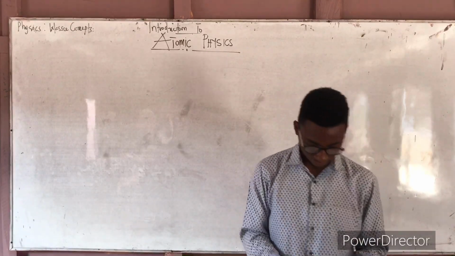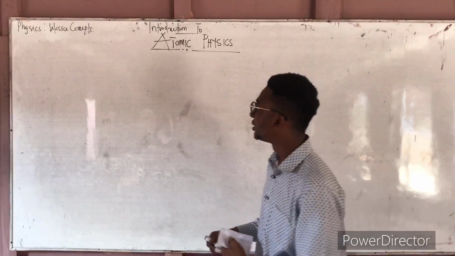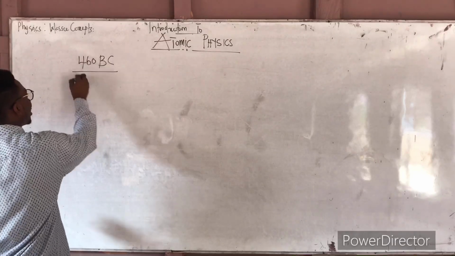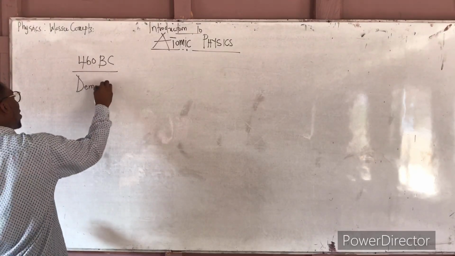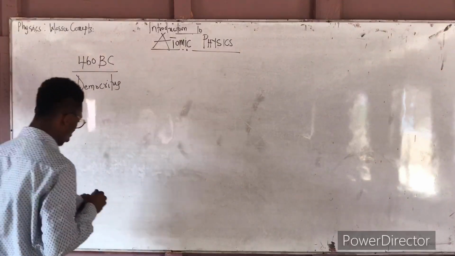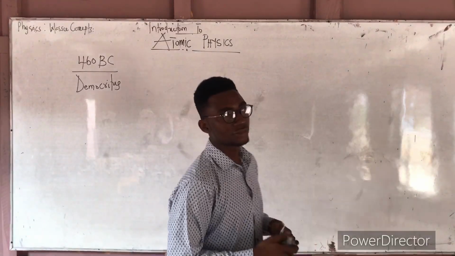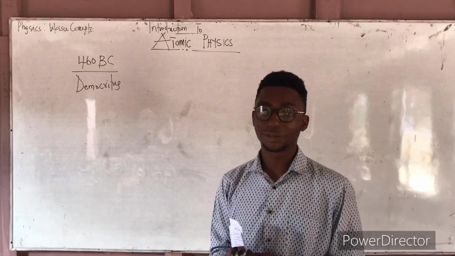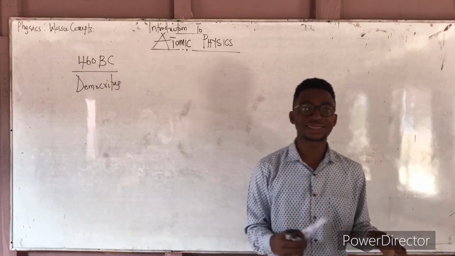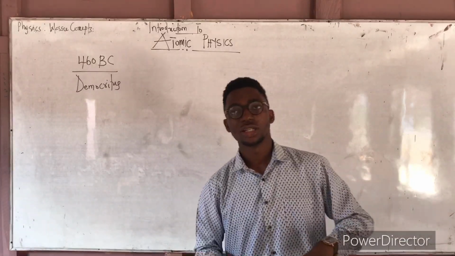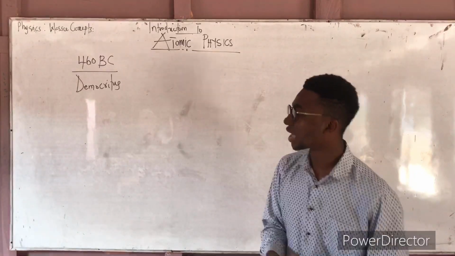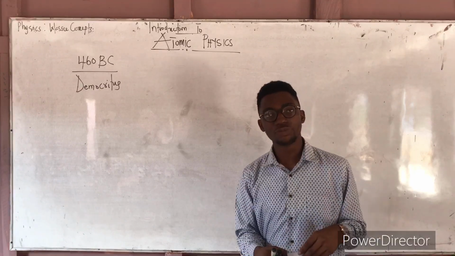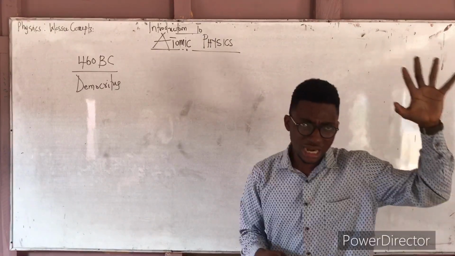Now to start with, around 460 BC, there was a scientist, a man by the name Democritus. He's sometimes seen as the father of atomism because he's the one that started the whole theory, or the whole concept, about atoms. He existed 460 years before Christ came into being, and that is over 2,000 years ago.